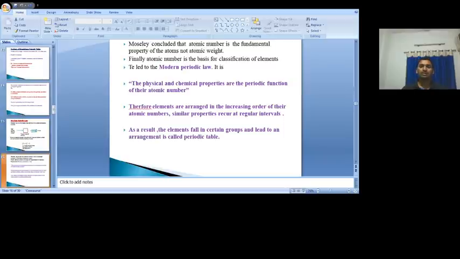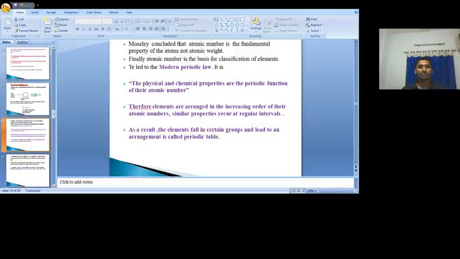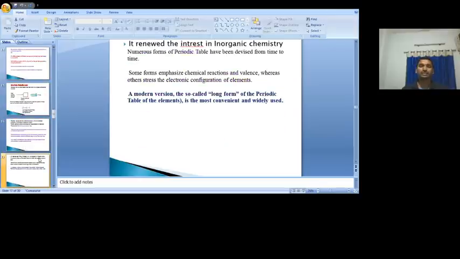Now you can arrange the elements in the increasing order of their atomic number. The elements which are similar in properties come under one group at certain regular intervals. If you arrange the elements in the increasing order of atomic number, we get a tabular form. That tabular form is called which one? The periodic table. So the periodic table was developed, and this development of the periodic table renewed the interest in inorganic chemistry.